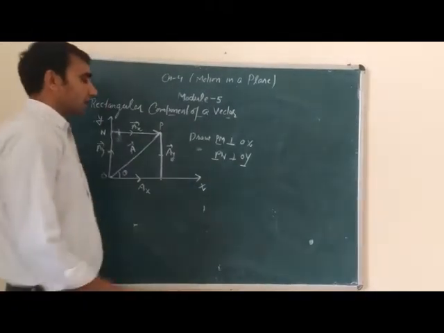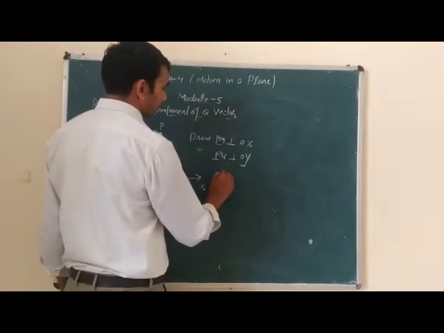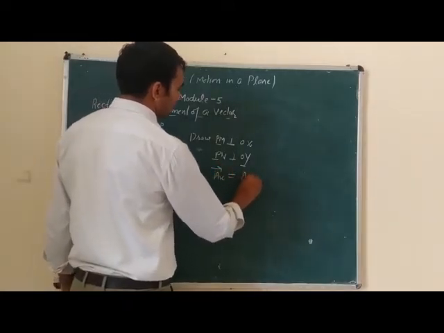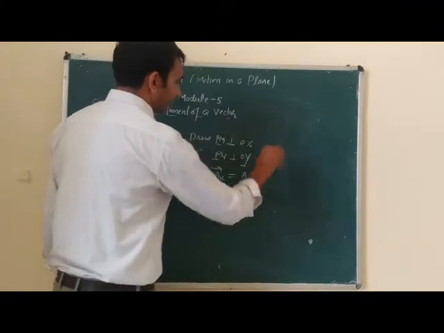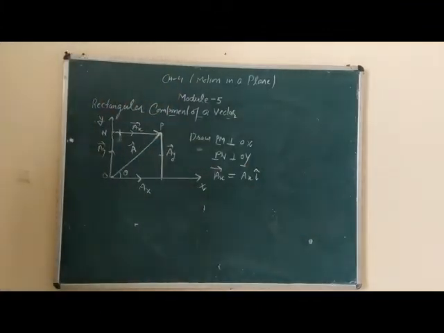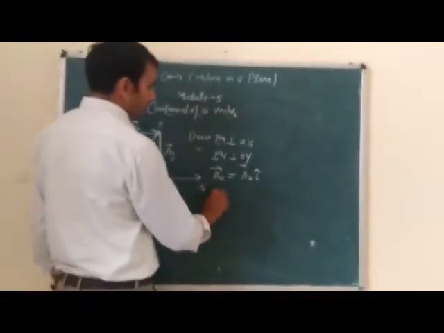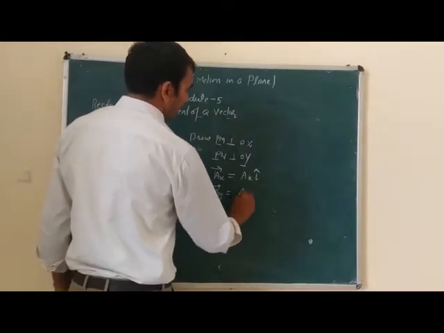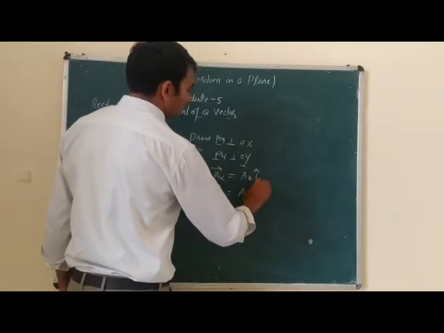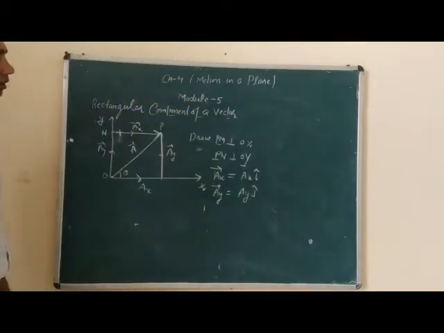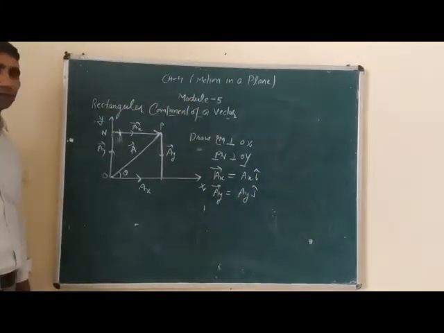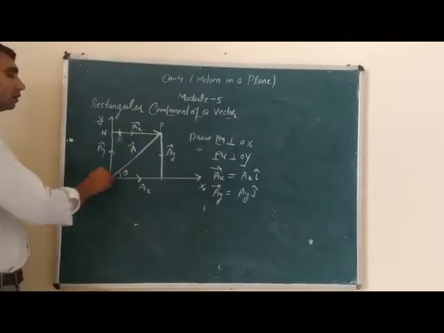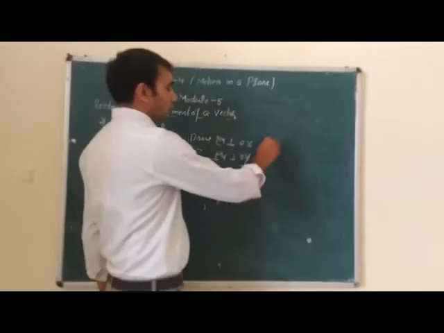Now AX can be written as AX into i unit vector, and AY can be written as AY into j unit vector, by using the triangle law of vector addition.